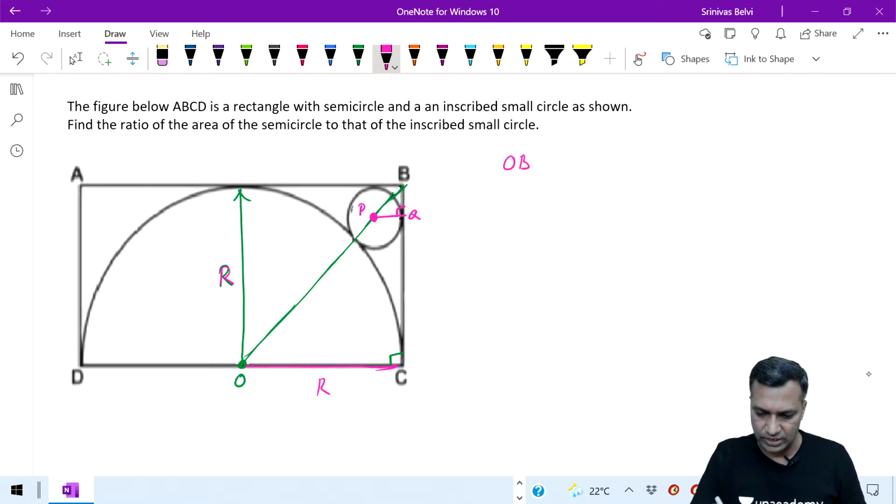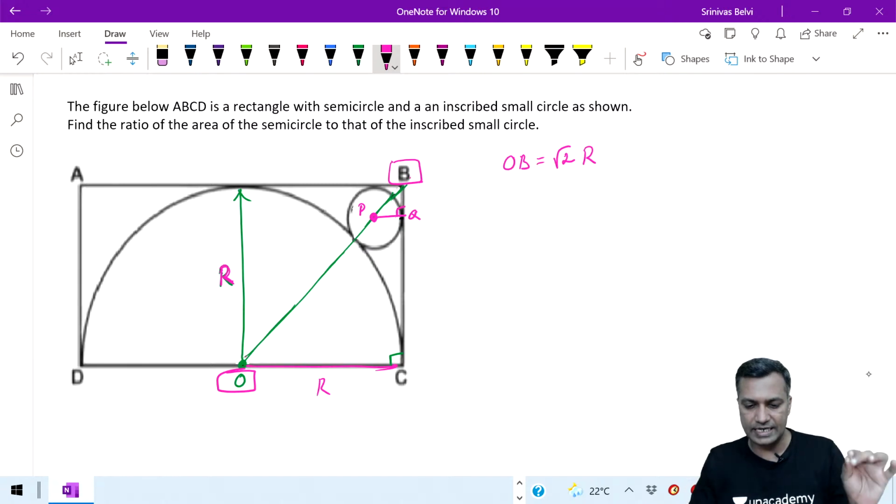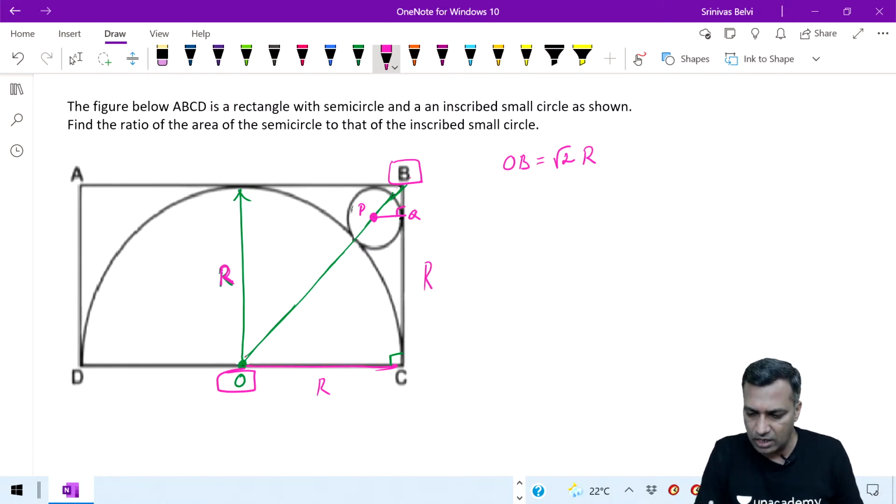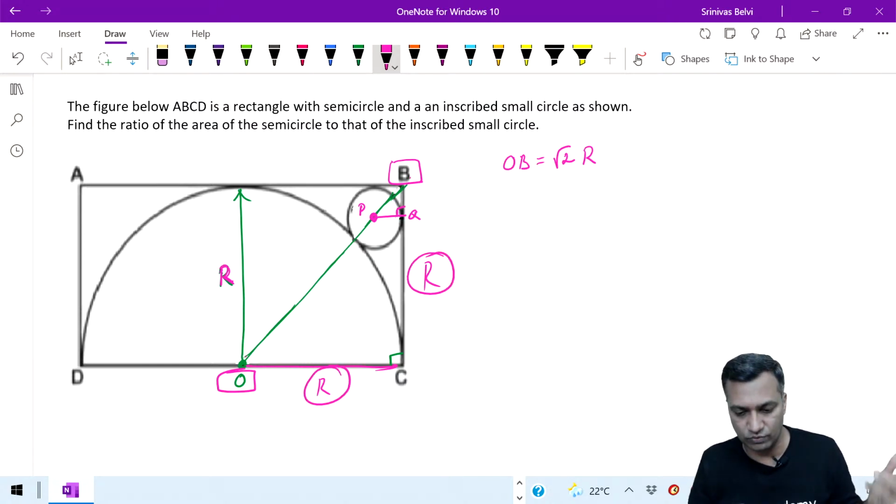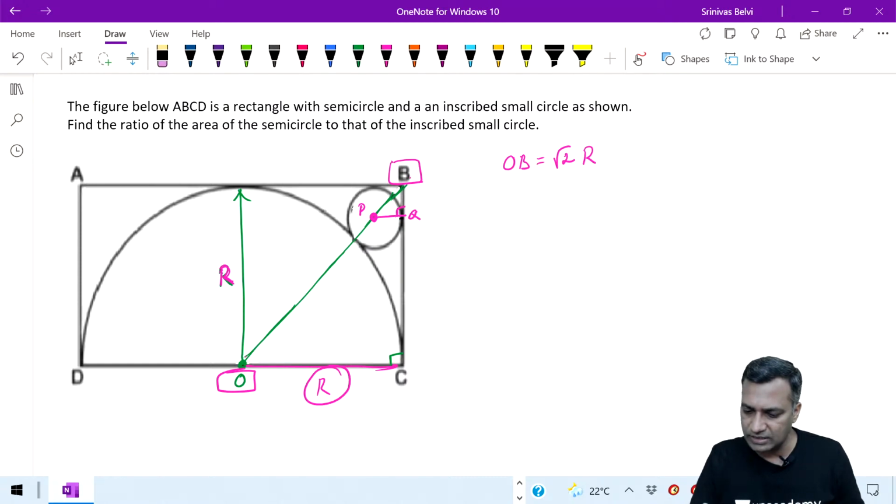In that case the length of OB is nothing but root 2 times the radius. From O to B is how much? If I make one assumption that R is the radius of the semicircle, then the length of OB is R and R, because this is R and this is R. The other side is root 2R, because it's a 45-45-90 triangle. Fair enough. That is done.